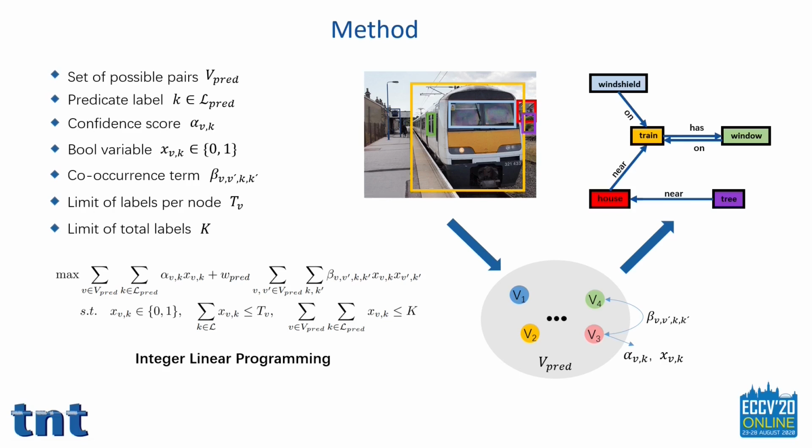Assume a set of nodes V be paired, where the nodes represent all possible subject-object pairs. Each node is assigned a predicate label k, which is associated with the score alpha. The integer variables x indicate if the node v is given label k. The number of labels per node is limited by T_v and the total number of labels by K. We also include a term beta, which models statistical prior knowledge about co-occurrences of object pairs v with v'. Then we can get the ILP for relationship classification, where omega pred is a scalar weight.